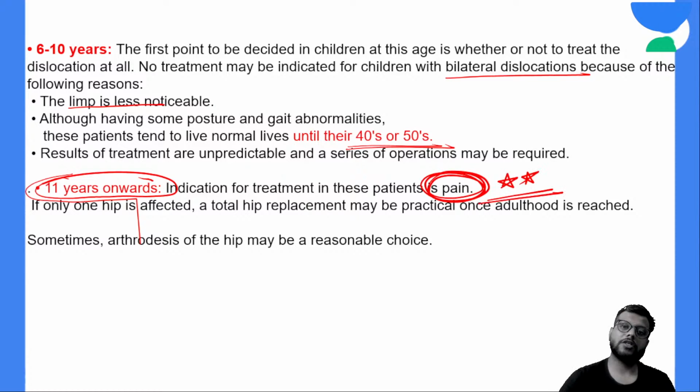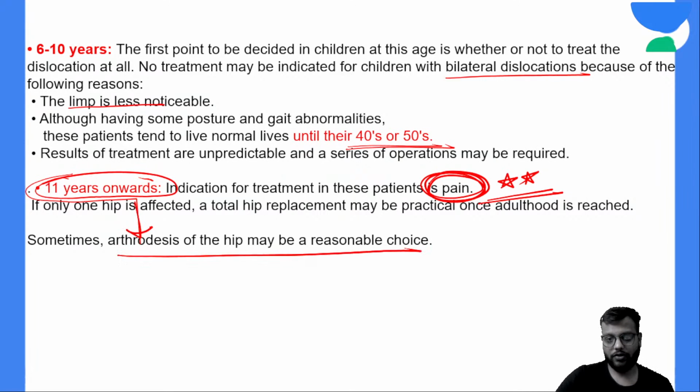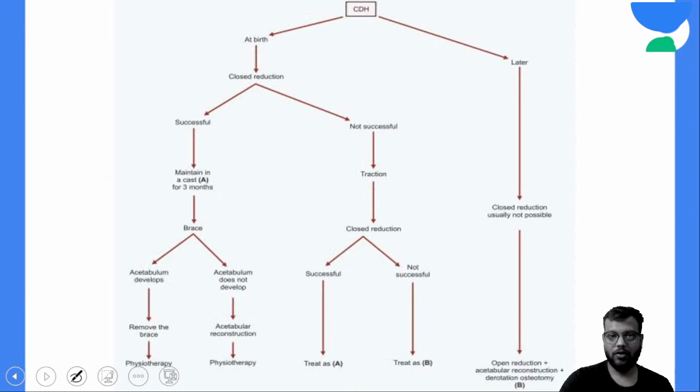Okay, because the results are not good, epiphyseal fusion and etc. all have already occurred, the dislocation has become permanent, and all the structures there have become atrophied, and the dislocation is almost permanent, so the results are not very good. So only and only indication is your pain, and if there is severe pain after 11 years of the age, you have to go for the arthrodesis. You have to go for the arthrodesis.